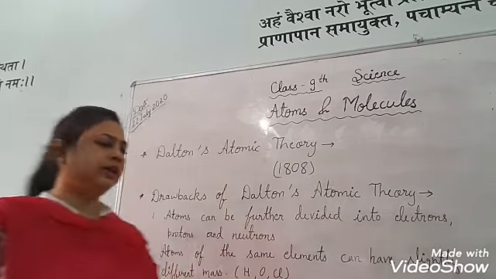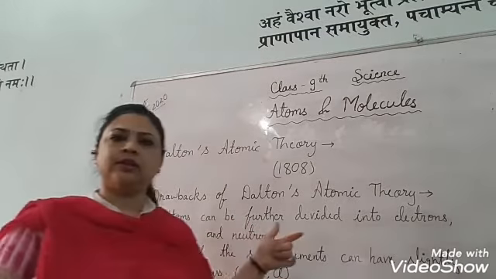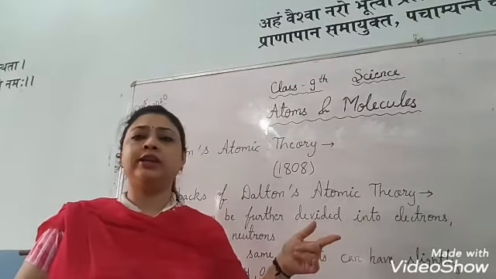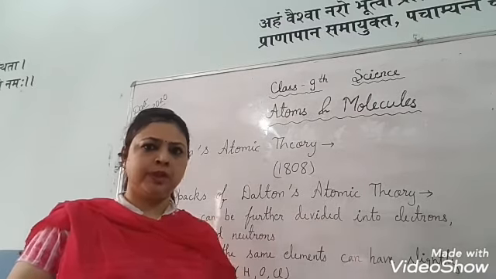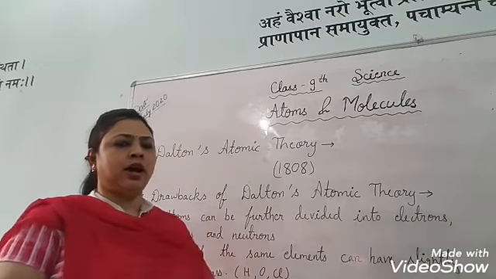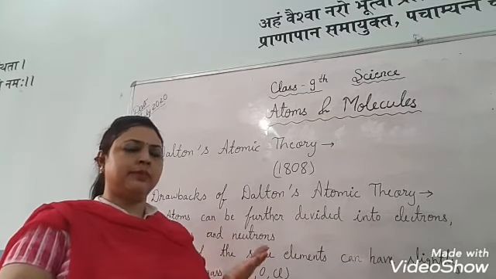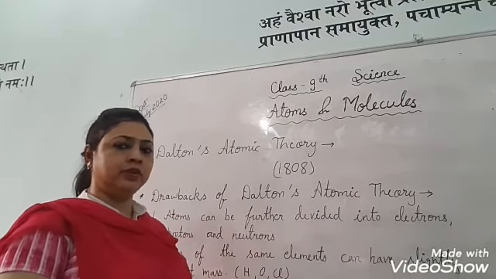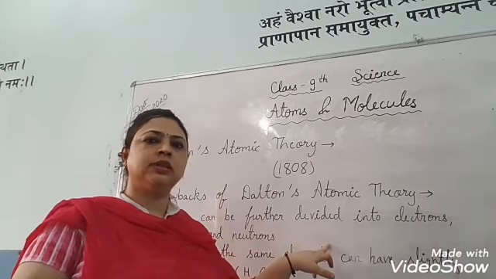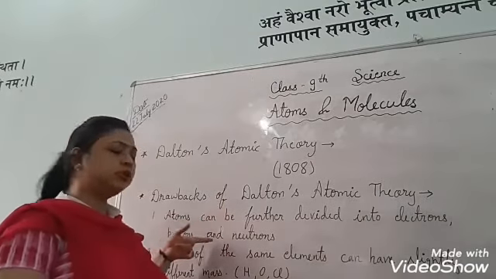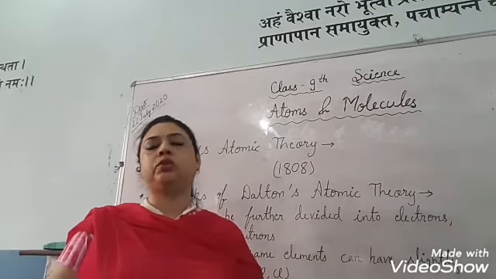डाल्टन ने कहा था कि जो एटम है वो डिवाइड नहीं हो सकता, it is indivisible. But after some experiments it was proved that it can be further divided into electrons, protons and neutrons.